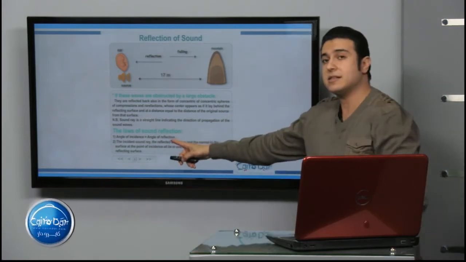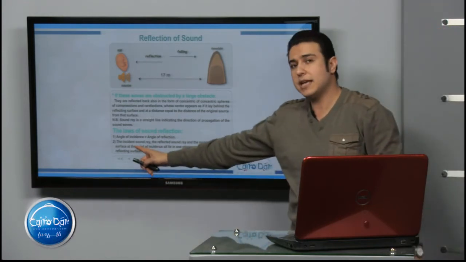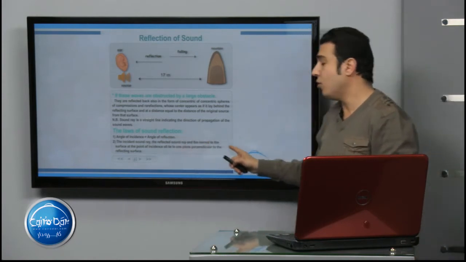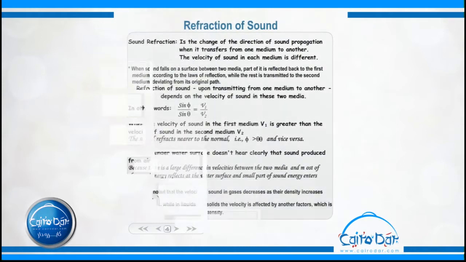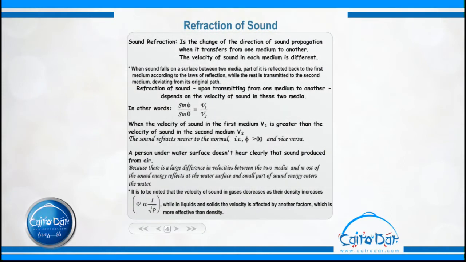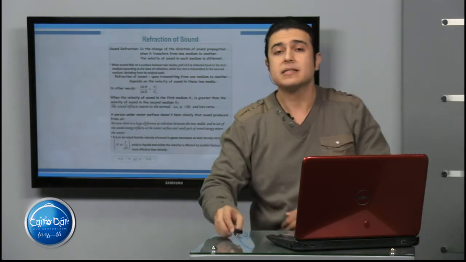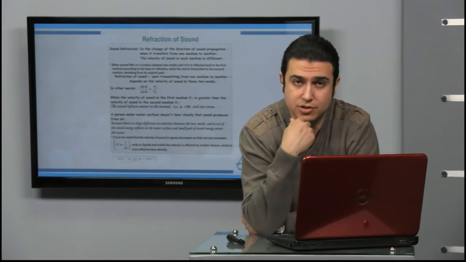So, angle of incidence equals angle of reflection. This is the first law. The second law: incident sound ray, reflected sound ray, and the normal all lie in one plane. This plane is perpendicular to the reflecting surface. That's for these points. What about refraction of sound? Sound refraction means the change in the direction of sound.